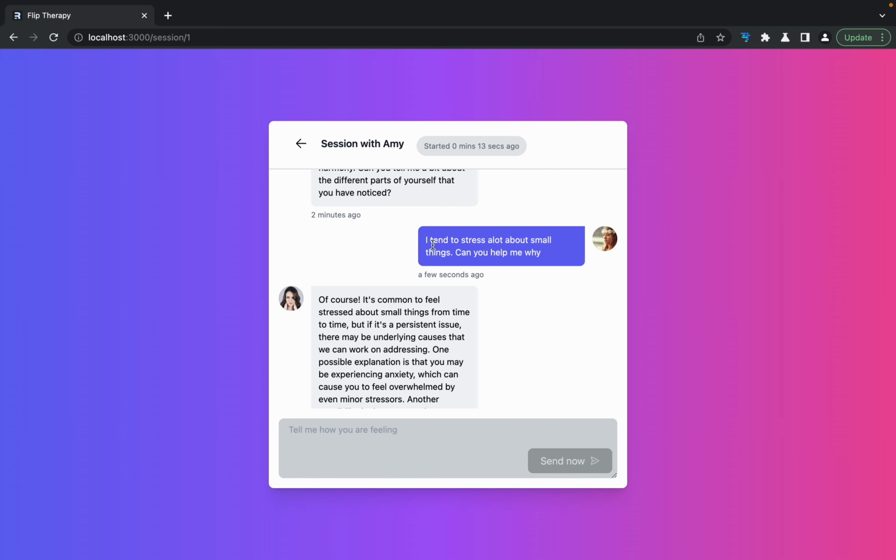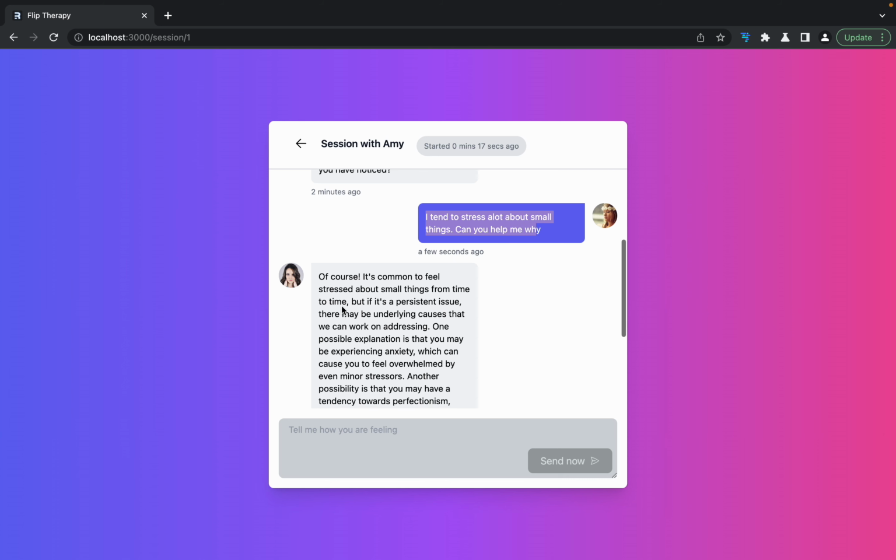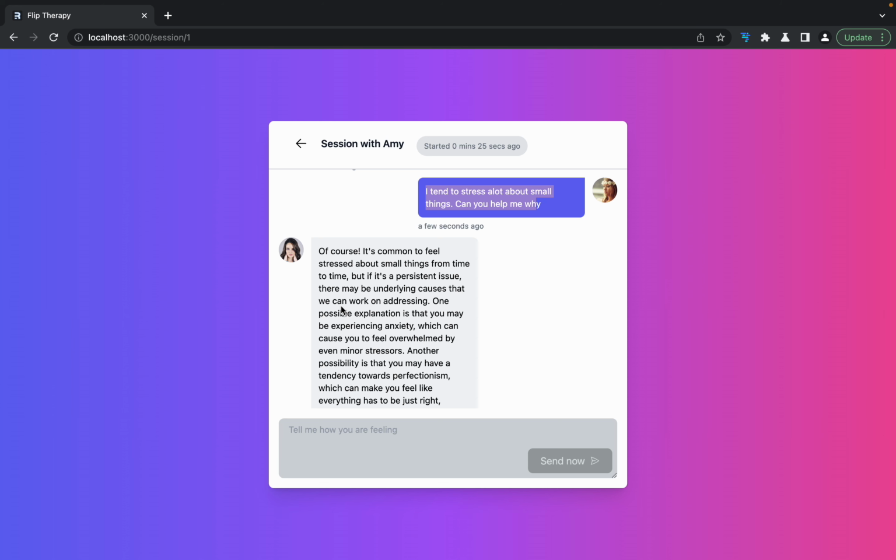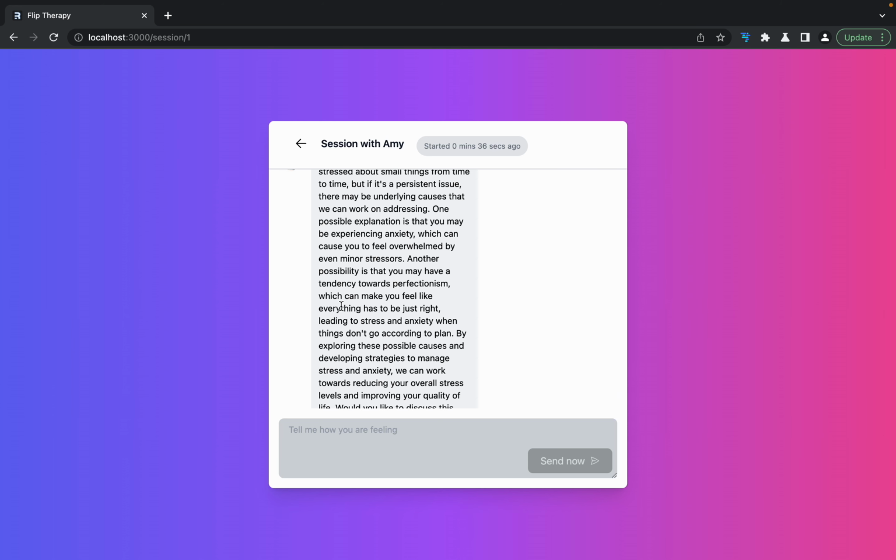So right away it displayed our message here, and then it gave an answer as well. It says here, of course, it's common to feel stress about small things. I'm not going to read the whole thing here, but it seems like quite a thoughtful answer.